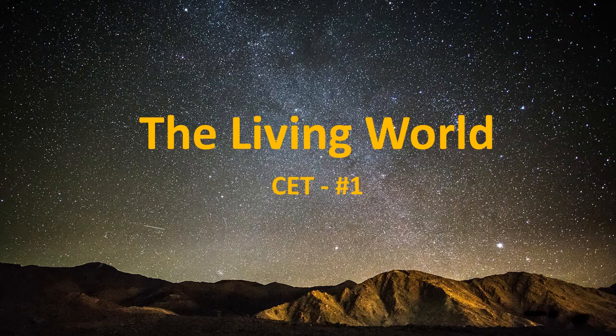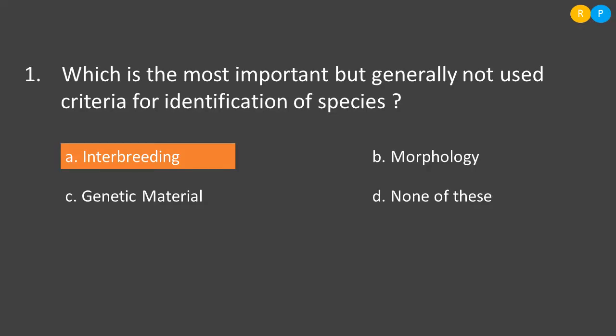In this video, we will be studying CET concepts on the lesson Living World. Our first MCQ question of this lesson is, which is the most important but generally not used criteria for identification of species? So first option is interbreeding, second one is morphology, third one is genetic material, and fourth one is none of this.